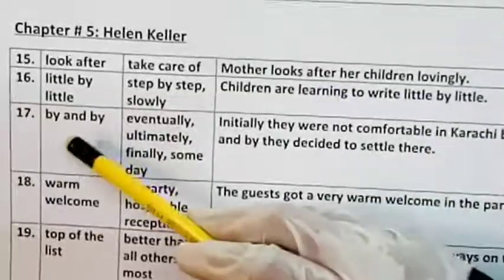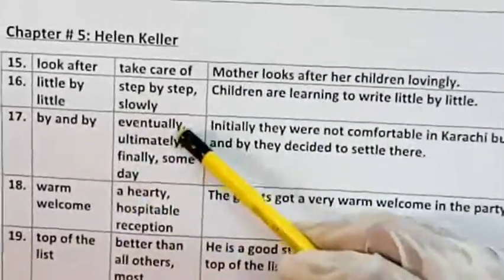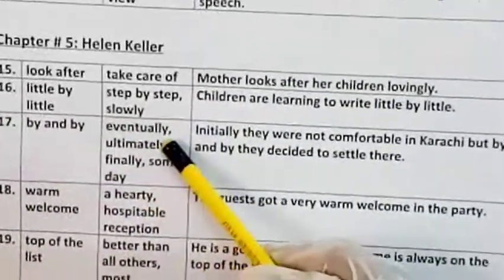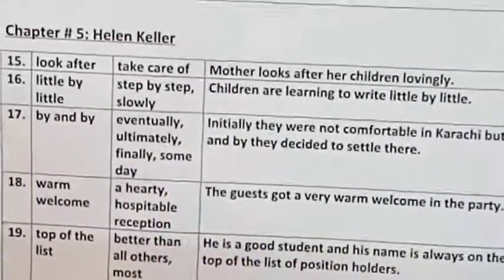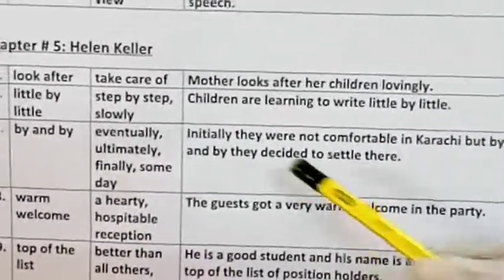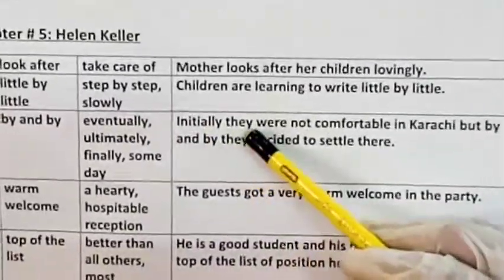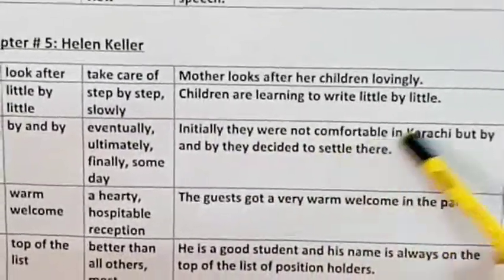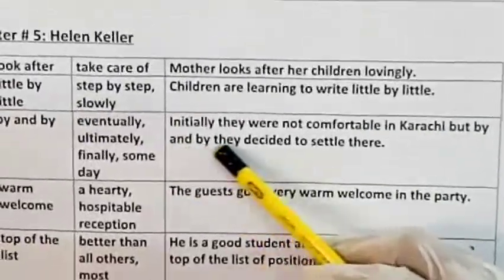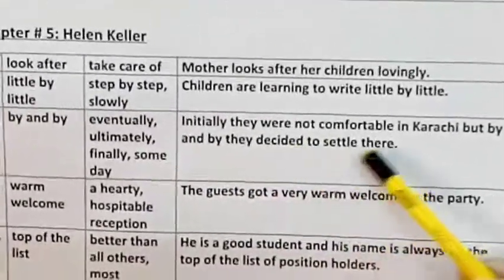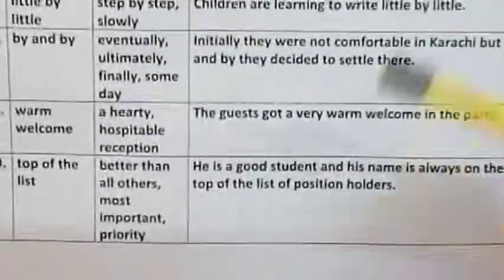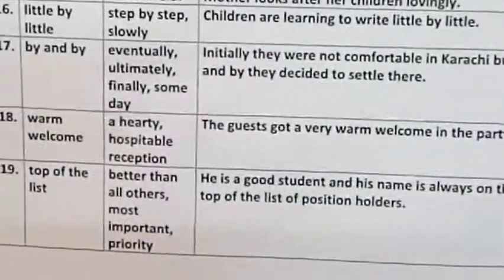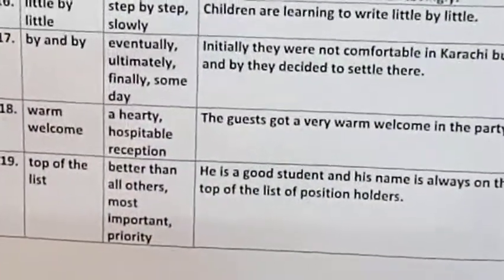The next one is by and by. It means eventually, ultimately, finally or someday. And Urdu meaning is आखिरकार. So initially they were not comfortable in Karachi, but by and by they decided to settle there. And initially they were not comfortable in Karachi, but at last or finally they decided to settle there.